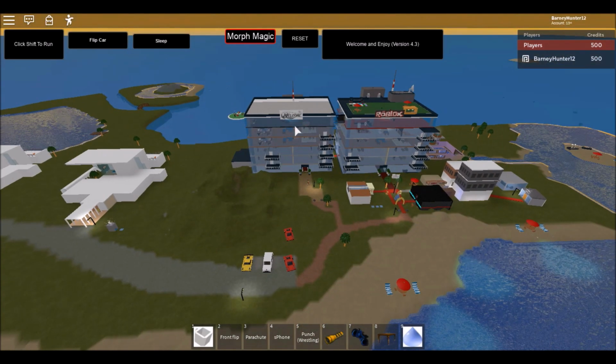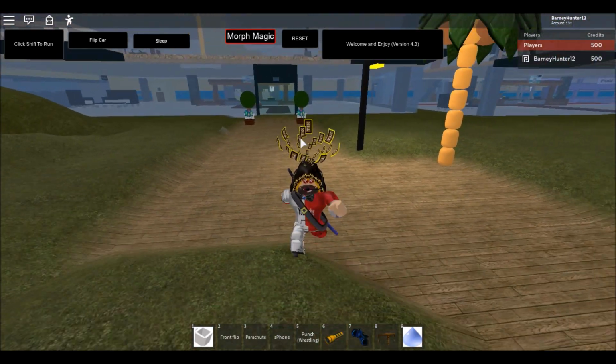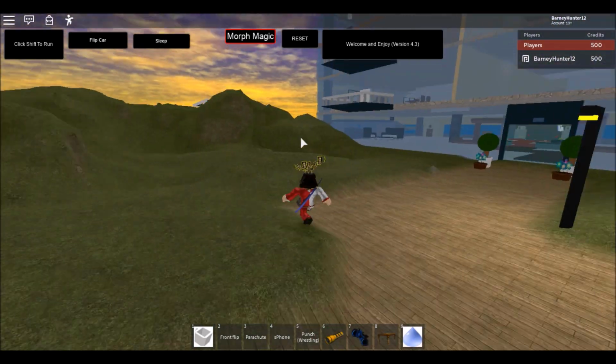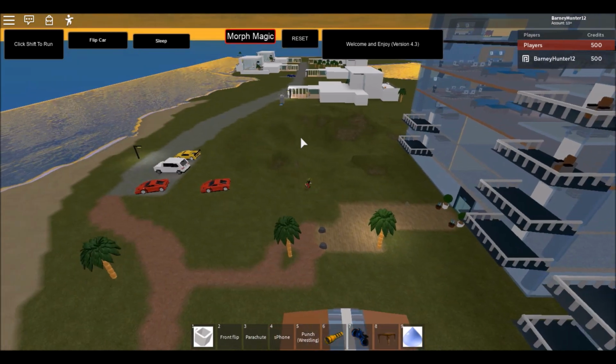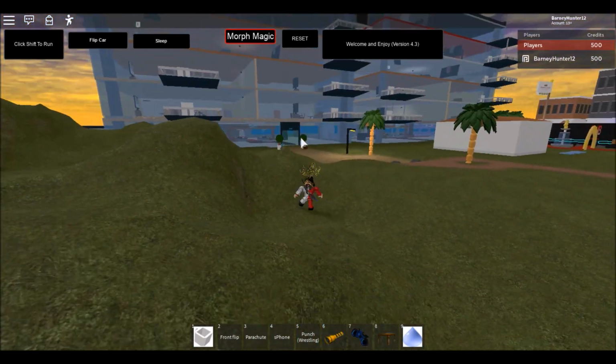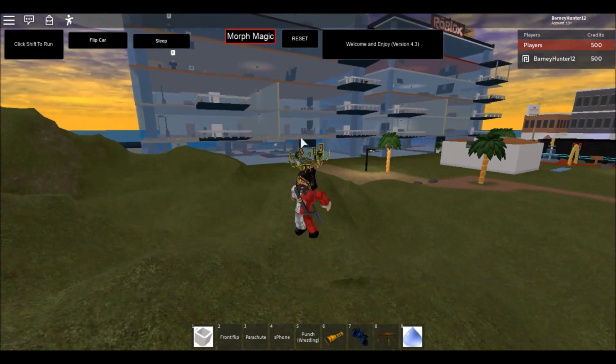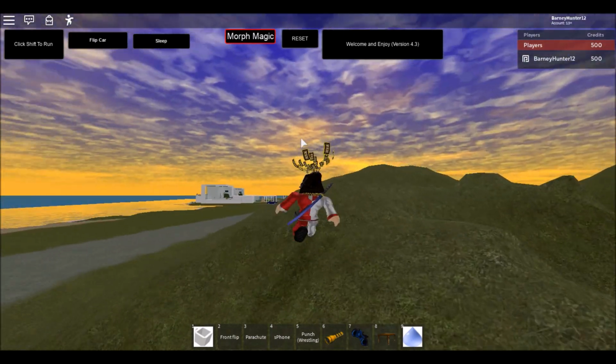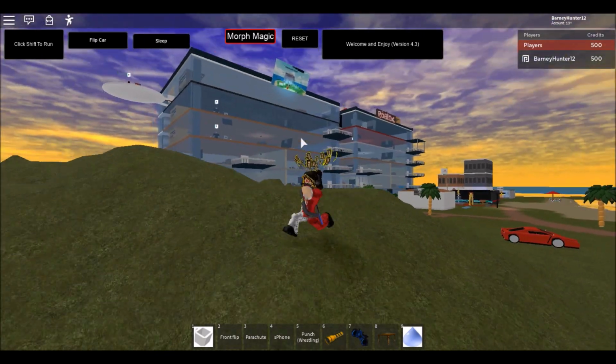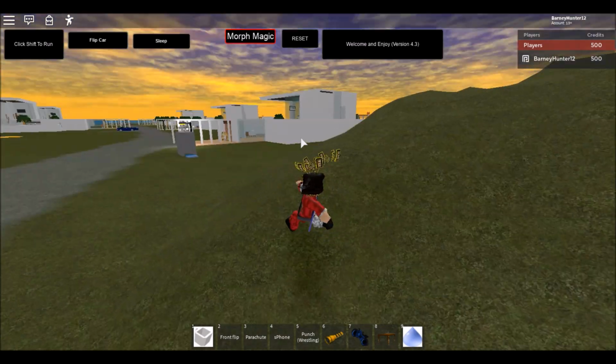Like in today's standards, this isn't a good build, but back then, in the time that it was, this was a very advanced build for the time period that it was in. So, you know, if someone was to try and pass this off as a game in today's Roblox, it wouldn't go out too well, but back then, this was very, very advanced.